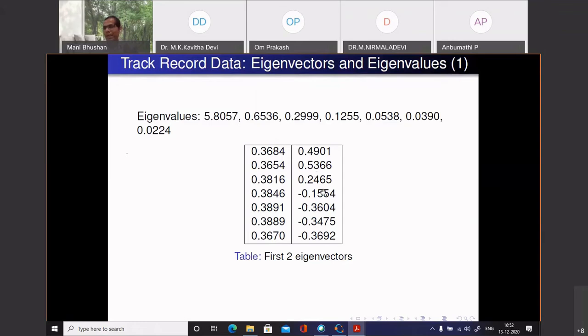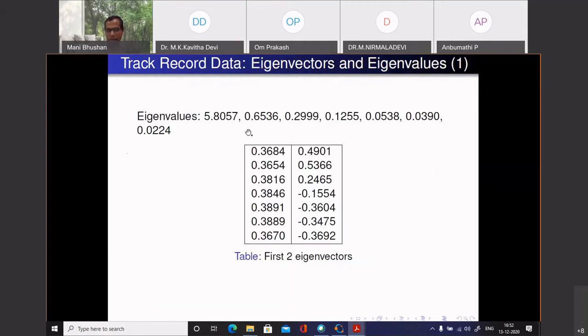Similarly, for Y2, I will go with these as the coefficients. For Y3, I would have looked at the third eigenvector and done that. I'm stopping at 2 based on certain criteria. Between these two, how much variability will I capture? 5.8 plus 0.6 divided by the sum. That much variability I have captured. It will be pretty high, 90% or something.